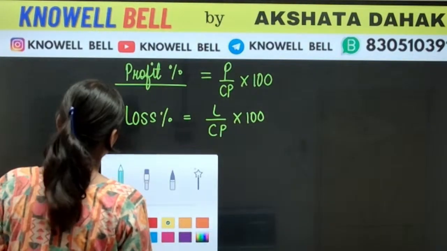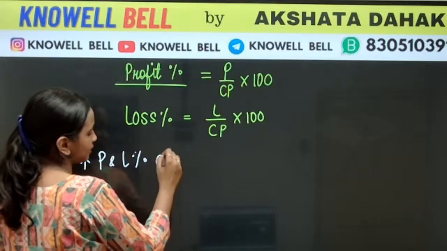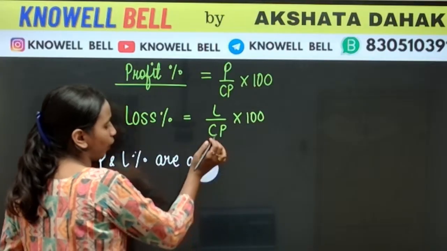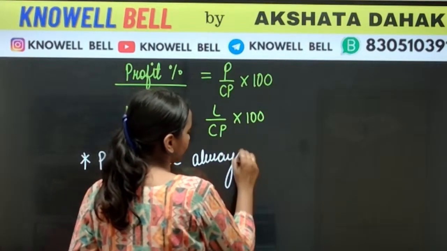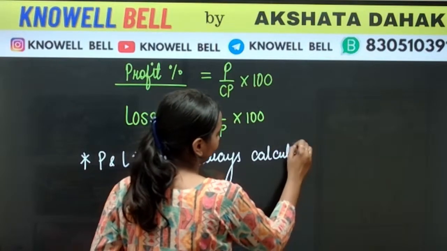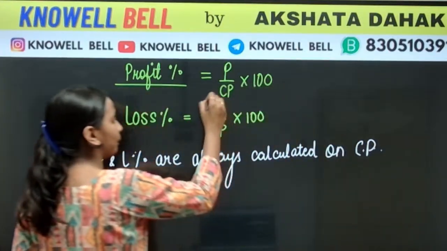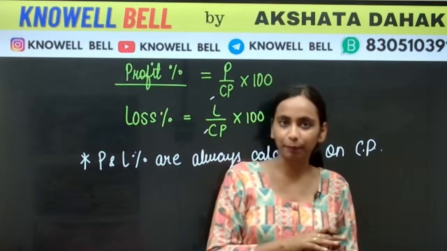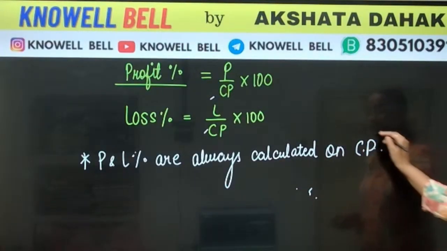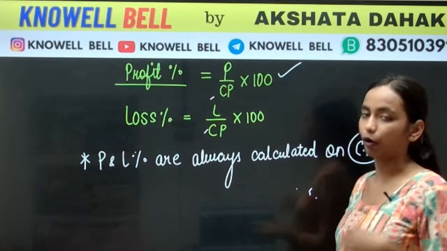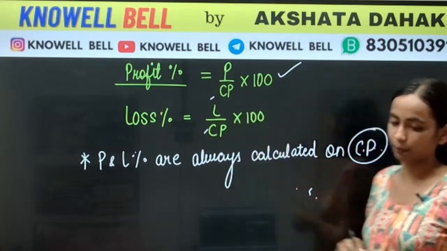And always keep in mind, this question has been asked in exams: profit and loss percent are always calculated on the base of CP. That means in the denominator you always have to take CP. We cannot take SP here. We always and always have to take CP. So keep in mind the formulas. Profit percent is profit upon CP into 100. Loss percent is loss upon CP into 100.